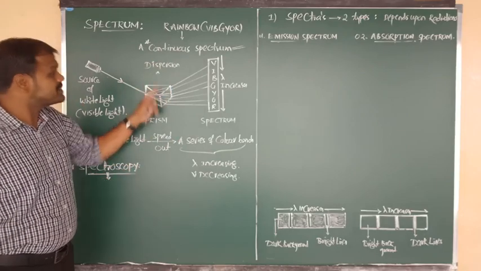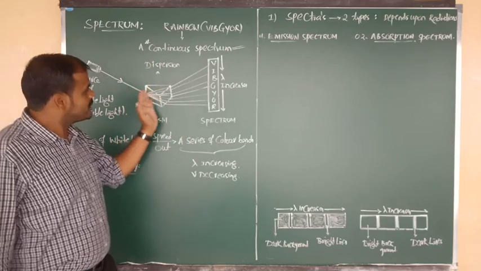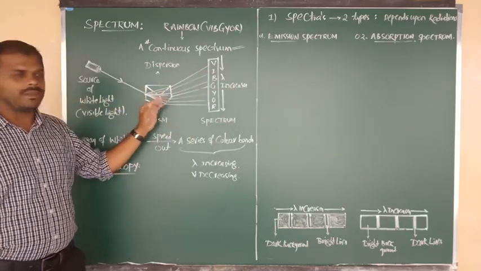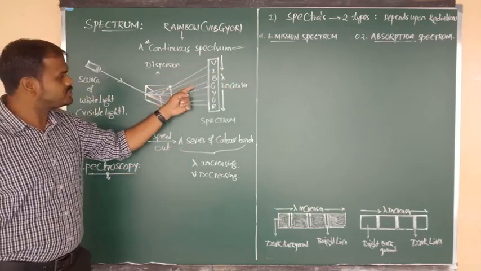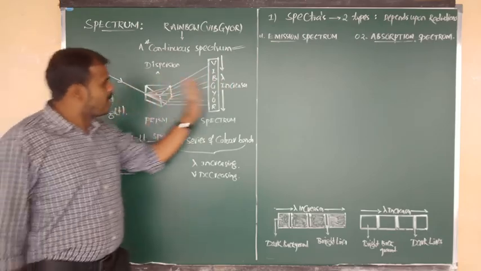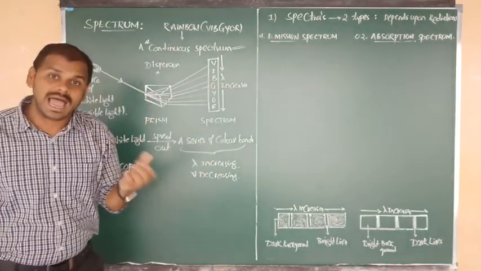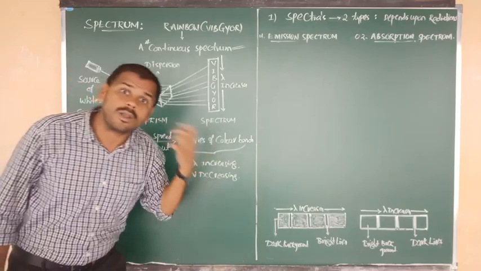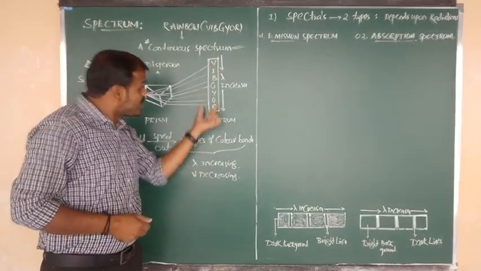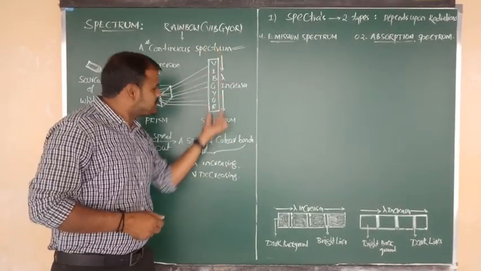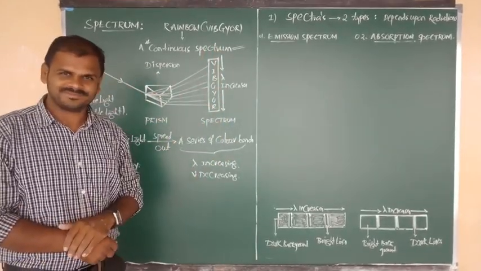Such dispersed 7 quanta, 1, 2, 3, 4, 5, 6, 7, dispersed by the prism, spread out. Such dispersed 7 quanta or lights or radiations will be recorded on the photographic plate, or we can say the spectrometer plate, or the spectrograph plate. Okay, now beta.